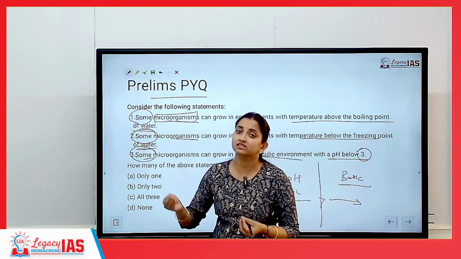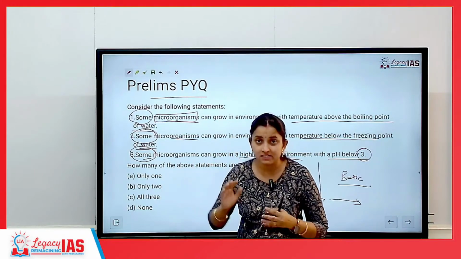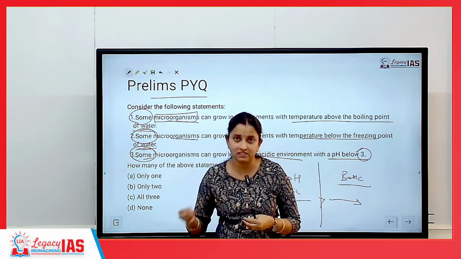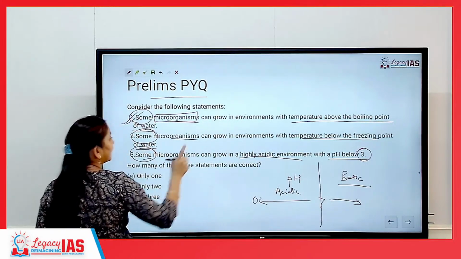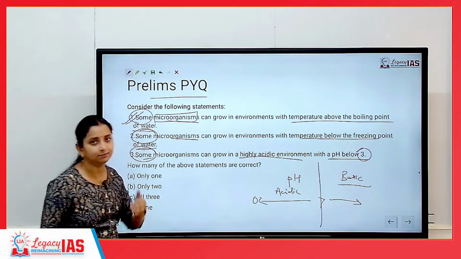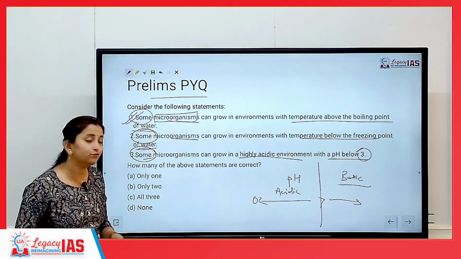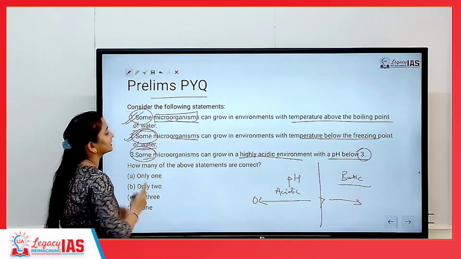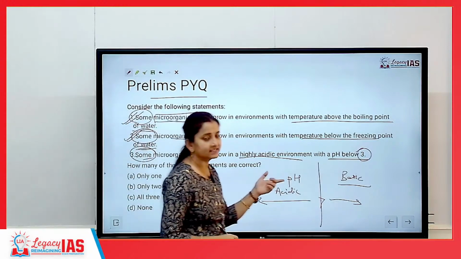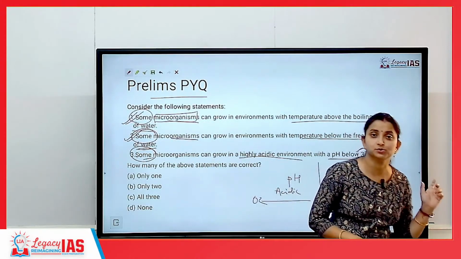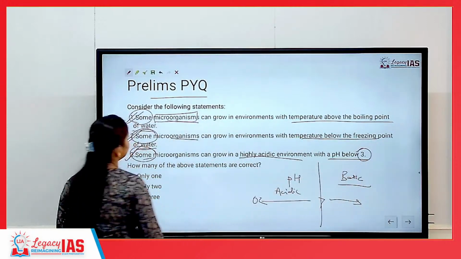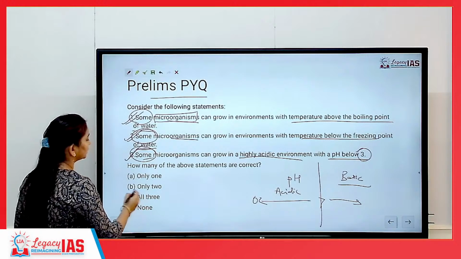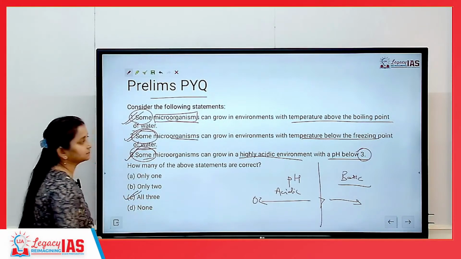So, the first statement is correct, they can survive above boiling point and below freezing point. The second is also correct, they can survive in a highly acidic environment even with a pH below 3. So, in this question all three statements are correct.